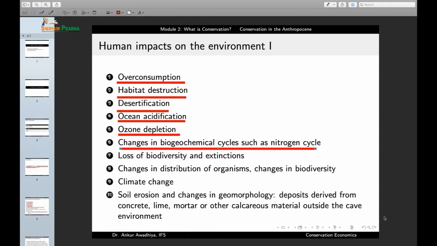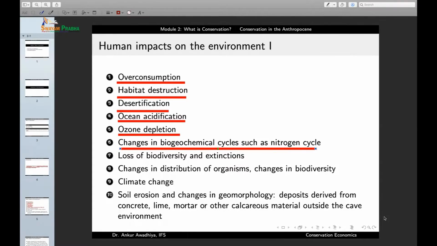Because earlier we did not have these chemical processes of the Haber process or Ostwald process, and so the nitrogen that was brought to the earth was brought in a very small quantity as compared to what we are putting into our soil and into our water bodies in the anthropogenic age.